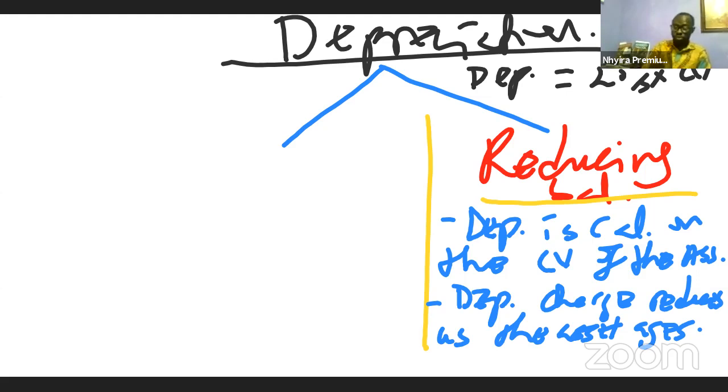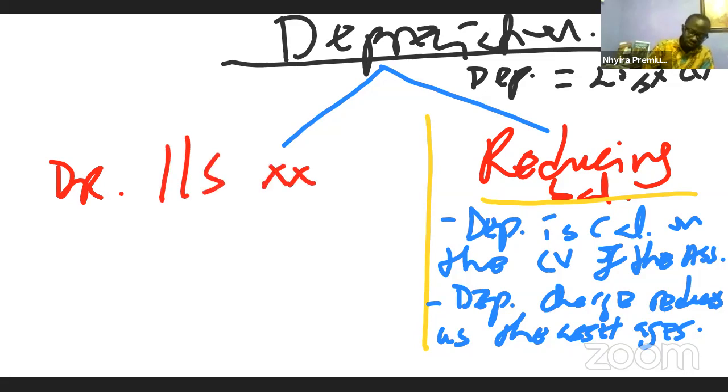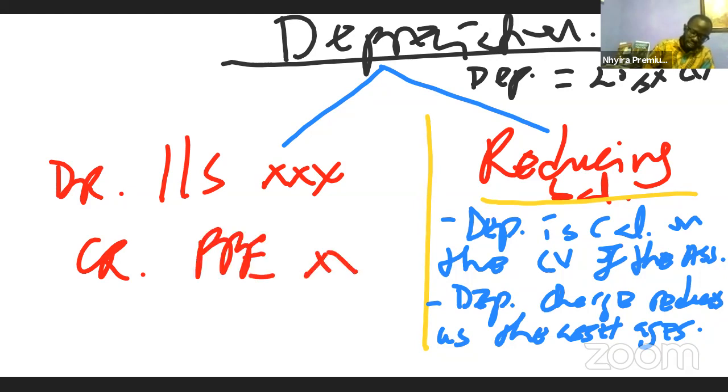So still on the subsequent measurement, we debit the income statement with the depreciation charge, and then we credit property, plant, and equipment. Now, when we say credit property, plant, and equipment, it simply means you subtract it. Remember in the initial recognition, when you bought the asset, you debit property, plant, and equipment. So now when you charge the annual depreciation, you credit property, plant, and equipment to get the carrying amount or the carrying value, which you will take to the statement of financial position.